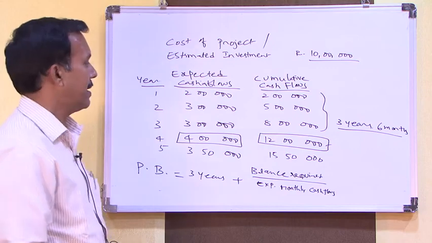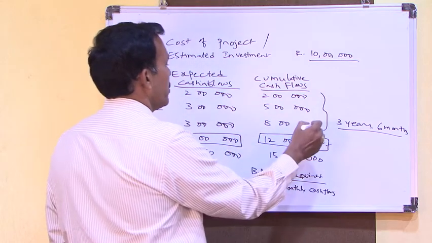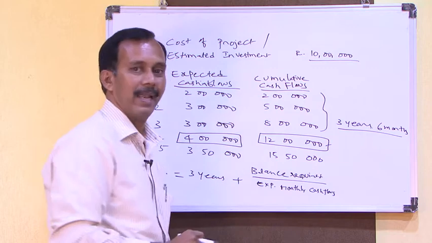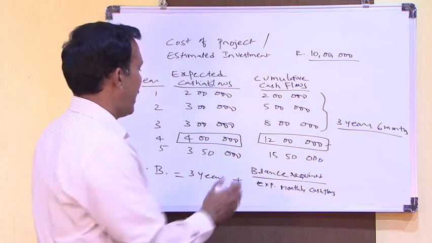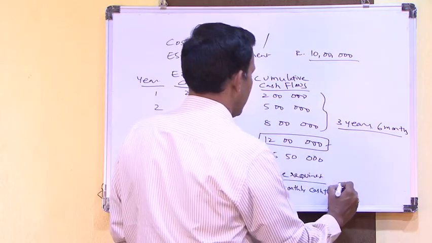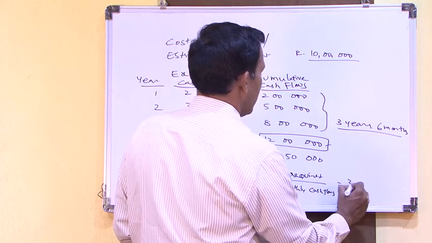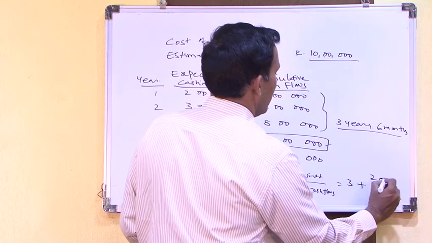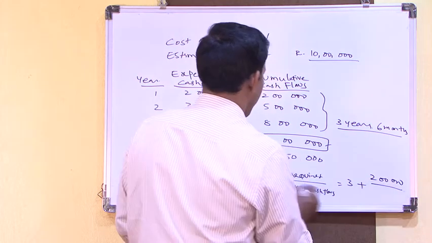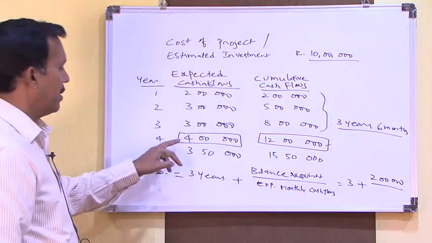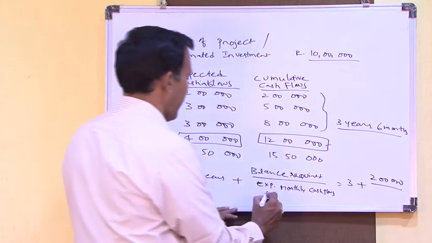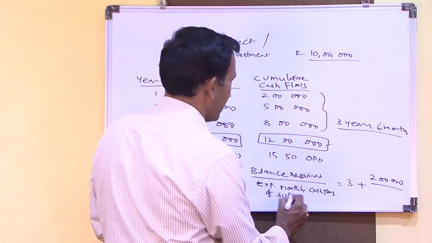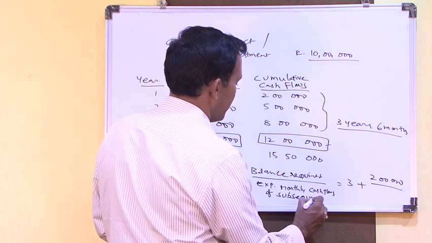So payback period 3 years means up to this 3 years we have calculated, and balance required, that balance required is here 3 plus balance required 2 lakhs, and monthly cash flows of the 4th year or subsequent year, that you can write here.